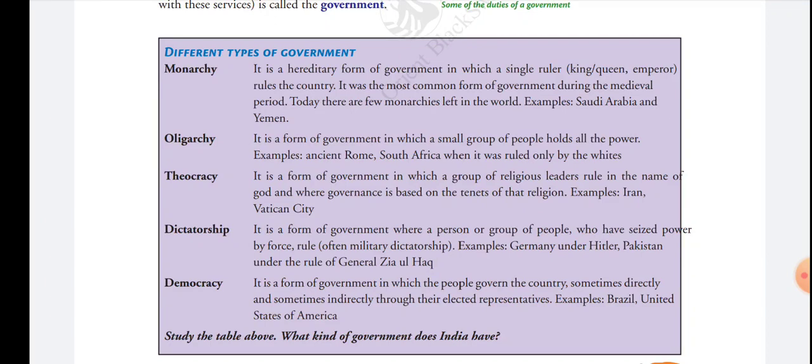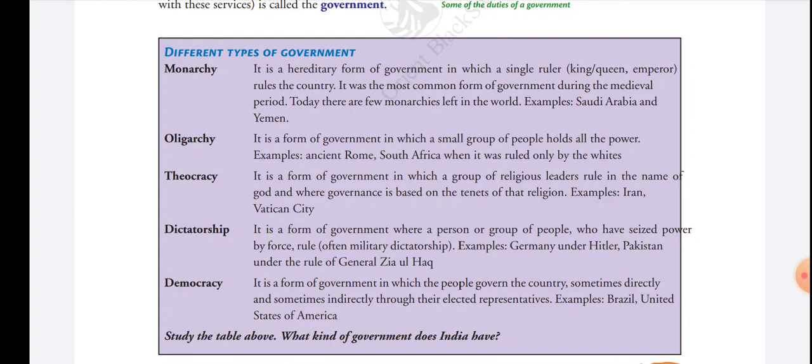So in monarchy, a country is governed by a single ruler. The ruler can be a king, queen, or emperor, and it is a hereditary form of government. It was the most common form of government during the medieval period, when kings and queens ruled.